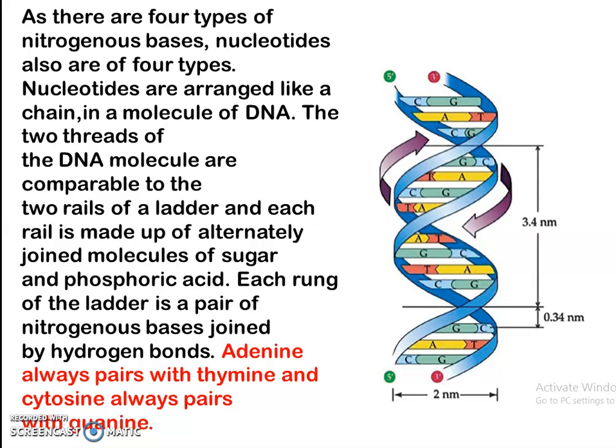Each rung of the ladder is a pair of nitrogenous bases joined with hydrogen bonds. Adenine always pairs with thymine and cytosine always pairs with guanine.